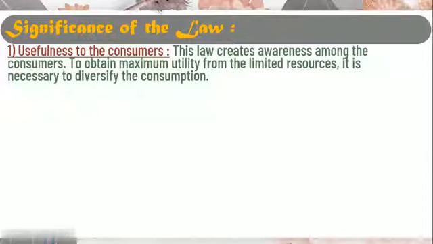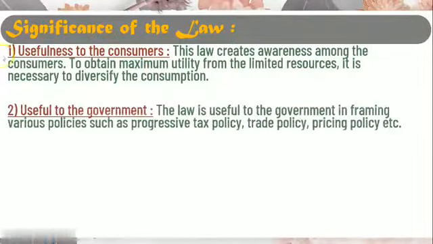And as our satisfaction gets over, our utility or desire or intensity starts declining. So it is helpful to the consumer to decide his income with limited resources, and he wants to satisfy his many needs or desires. The second here, useful to the government. The law is useful to the government in framing various policies such as a progressive tax policy, trade policy, pricing policy, etc.